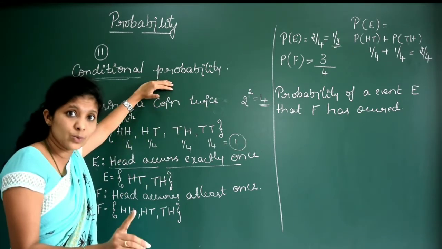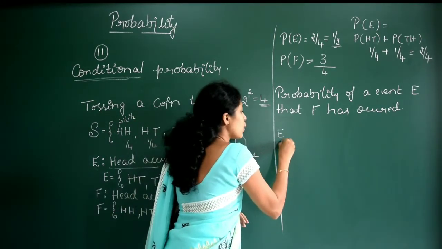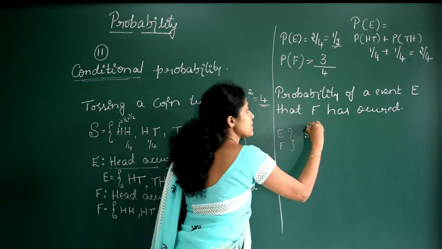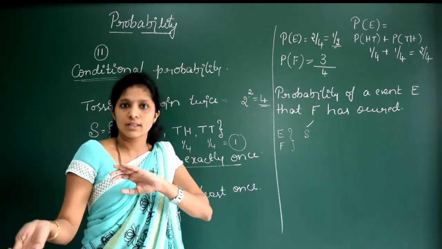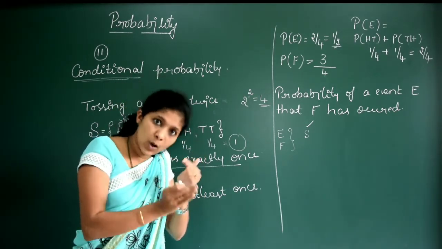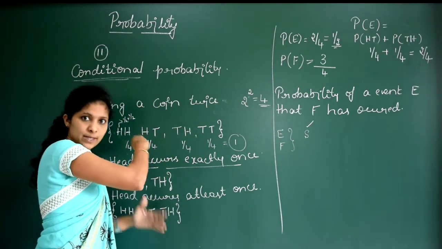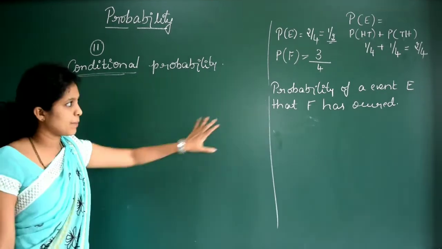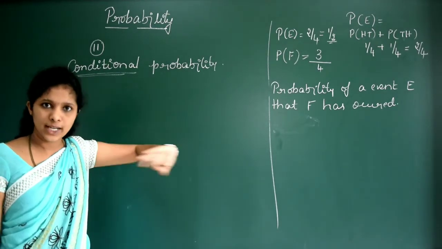And one more thing you have to remember: if I consider the events E and F, both should be subsets of a sample space, and for both events the sample space will be the same. We cannot consider that one is tossing a coin and another is throwing a die. That is not possible. Both events should belong to one sample space, the same sample space. Then only we can define a conditional probability. Note this one.